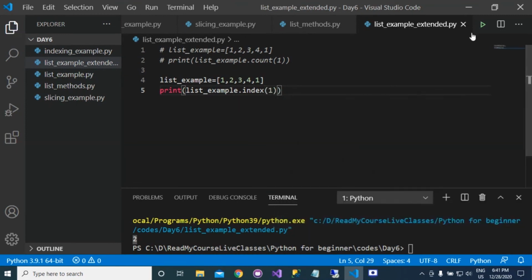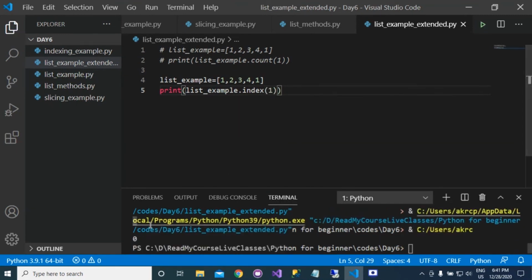You will get the index of 1. So you are getting 0, but you can see that 1 is present here 2 times. So you will get the index of the first occurrence of this item. The index of the first occurrence of 1 is 0, so that's why you are getting the value 0.